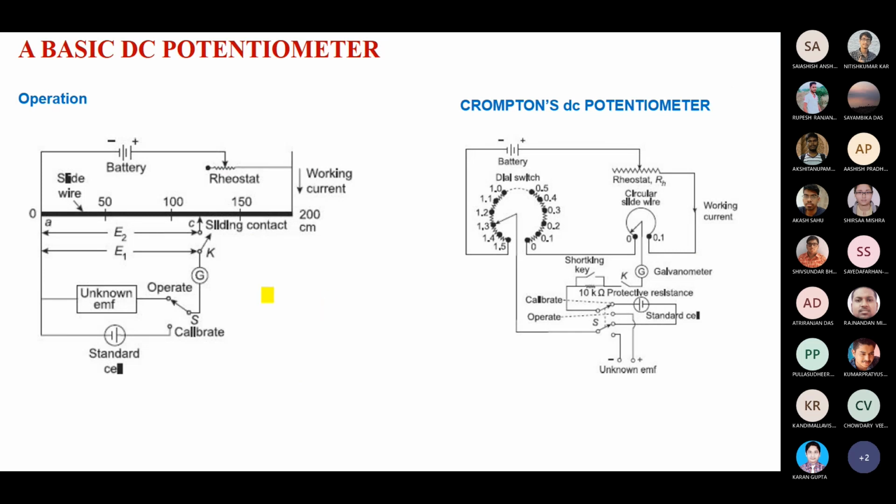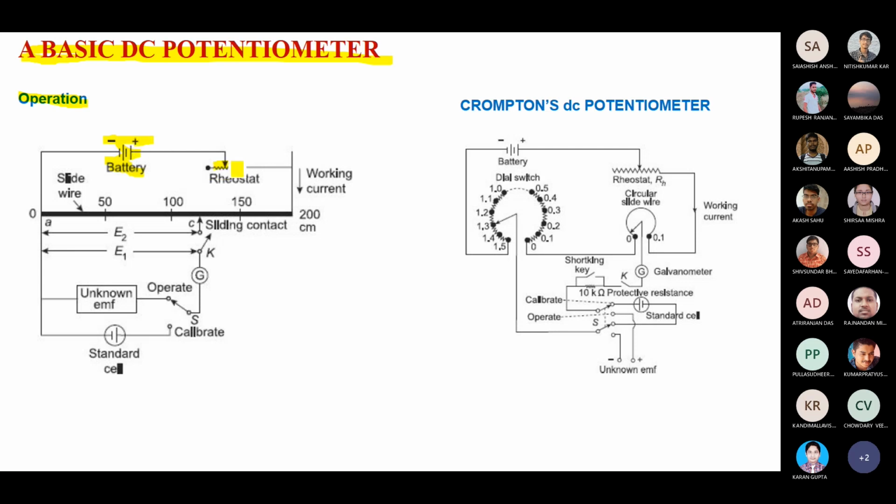Here you can see the basic DC potentiometer. Here we can see the diagram of the first and basic DC potentiometer. We are discussing the working principle. First, we have some standard source of energy, that is a battery we are considering.